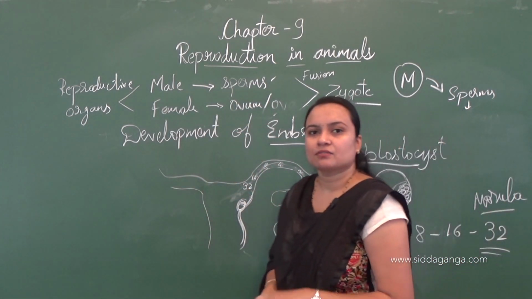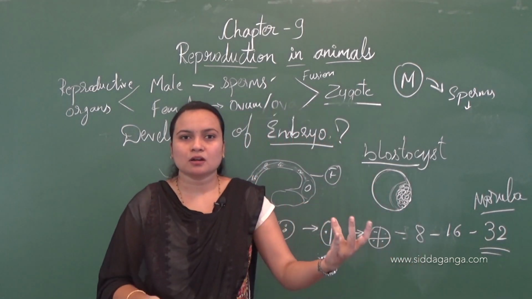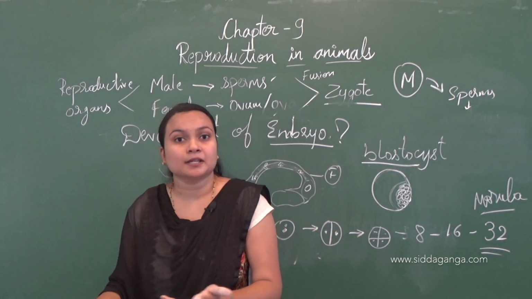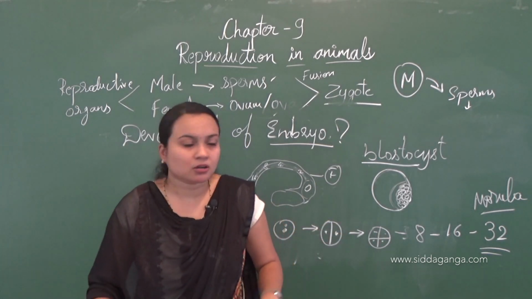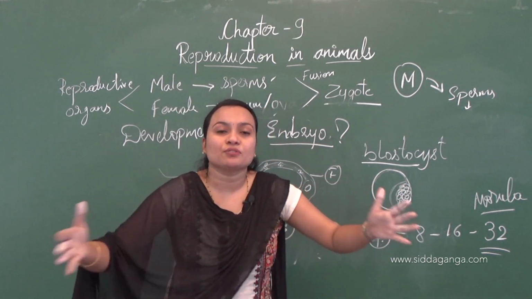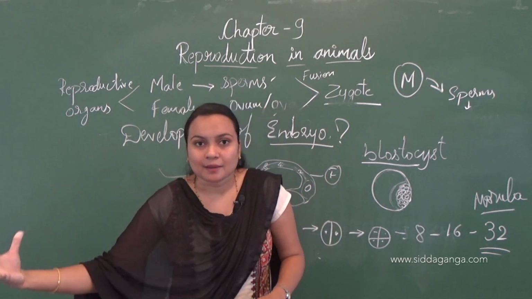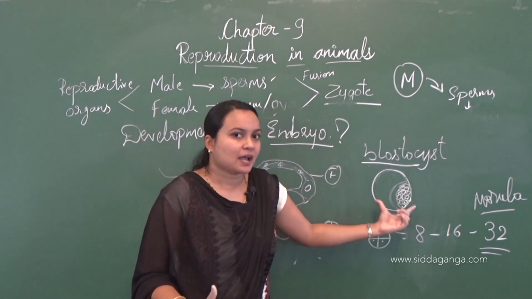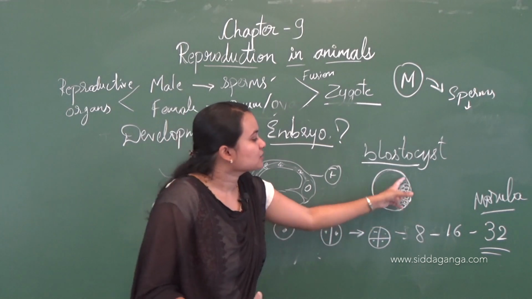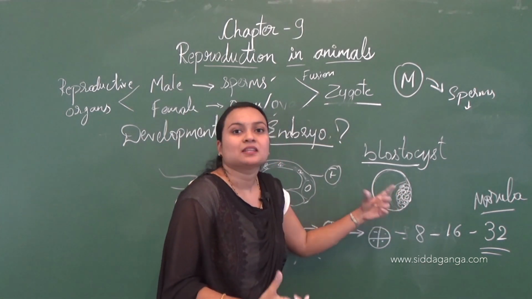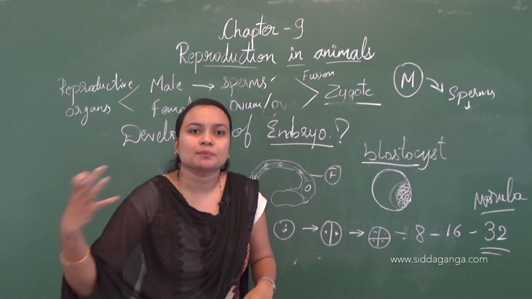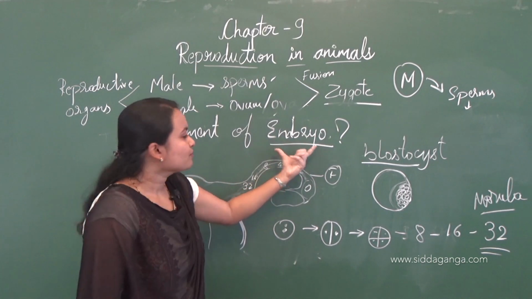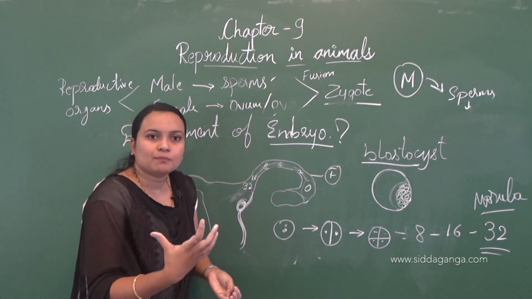Like we have kidney, heart, liver, eyes, and digestive system, stomach, intestine. So these are all different types of organs. Now these cells will differentiate to form different types of tissues and also different organs in the body. After the blastocyst formation, the inner mass cells will differentiate to develop into different organs. Now this blastocyst will develop into embryo, and then embryo will develop into the fetus.